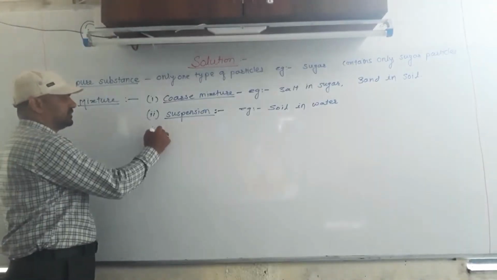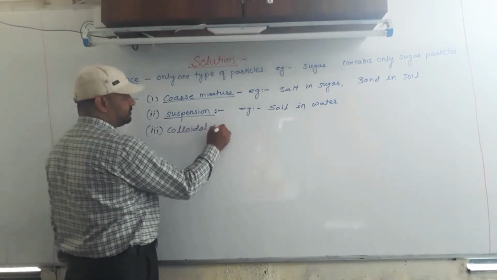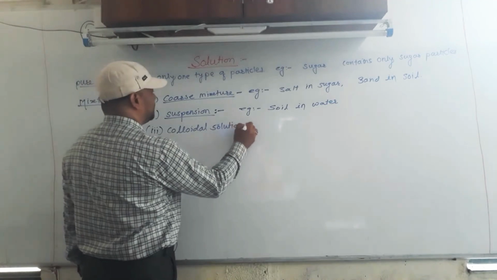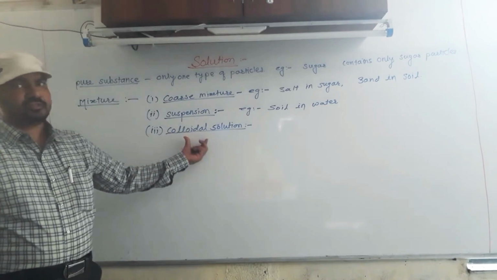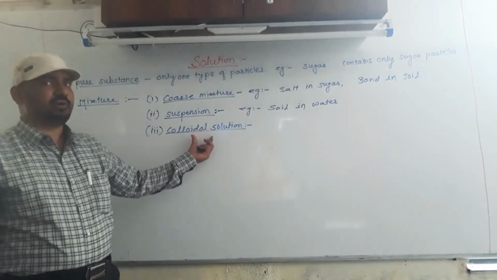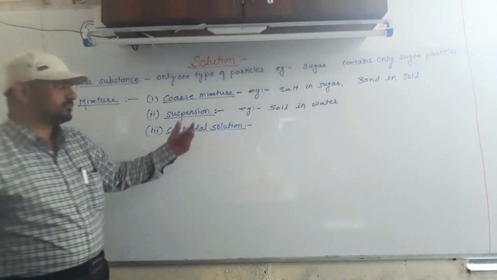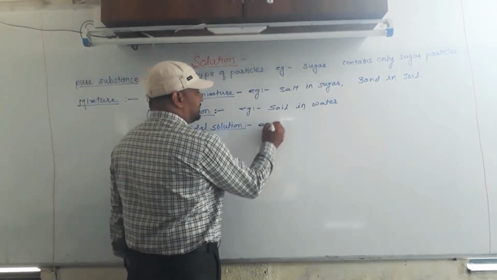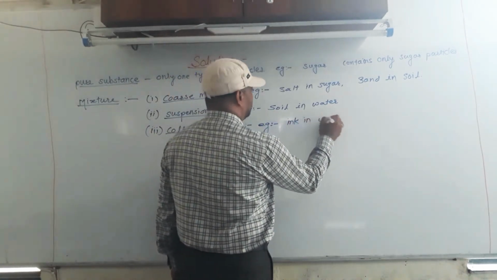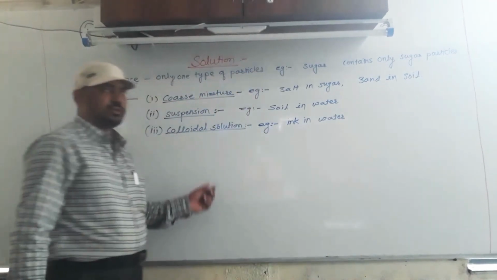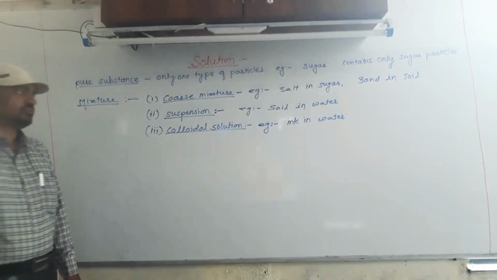The third one is the colloidal solution, simply called colloids. In colloids, the particles are not seen by naked eyes because they are so small. Examples of colloidal solution are ink in water and milk in water.